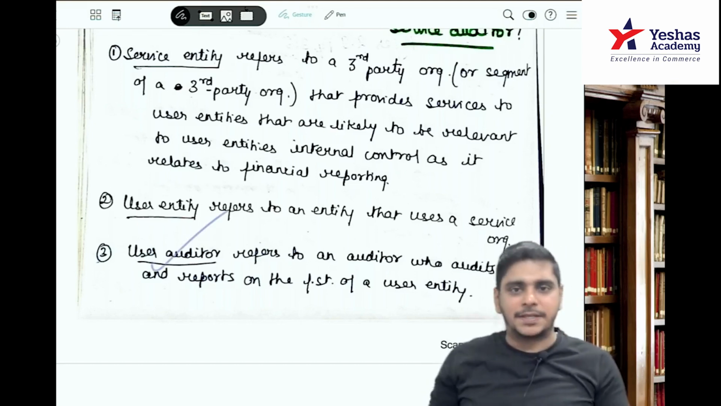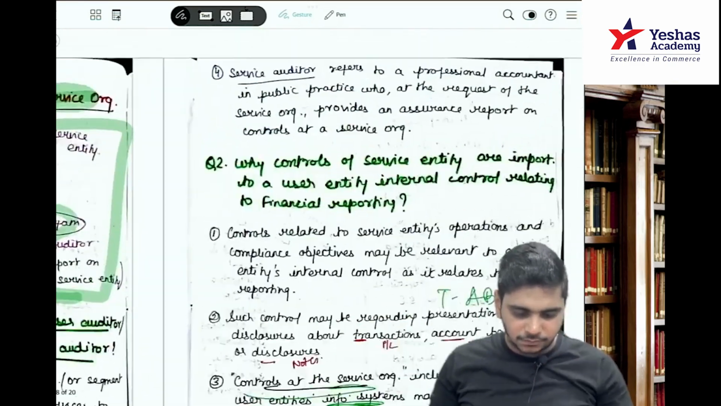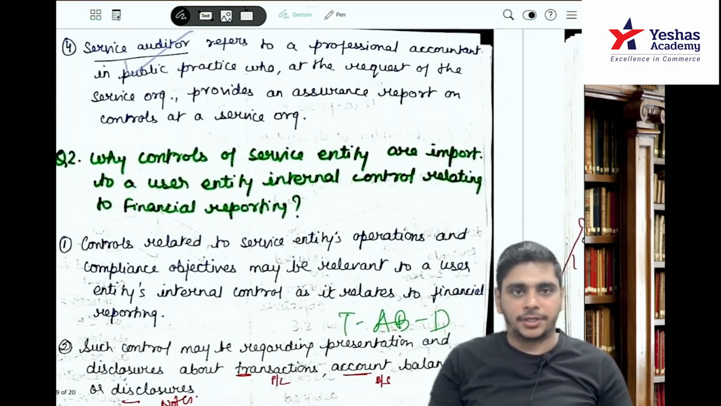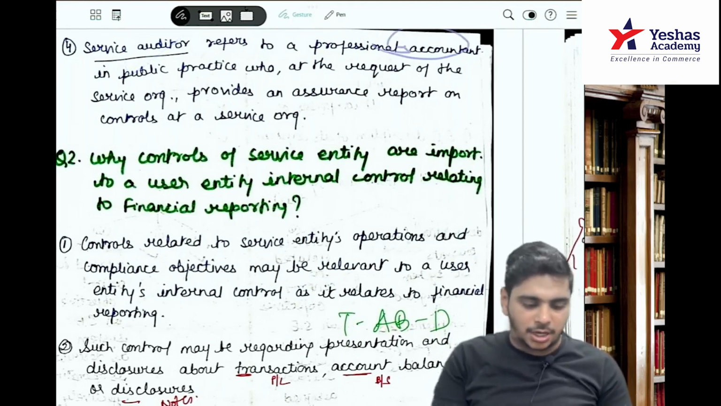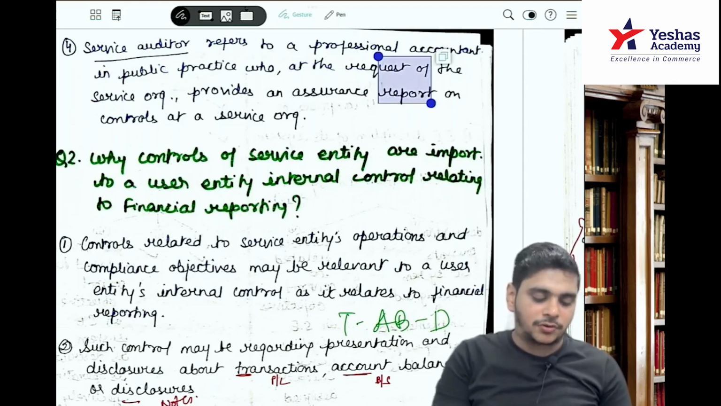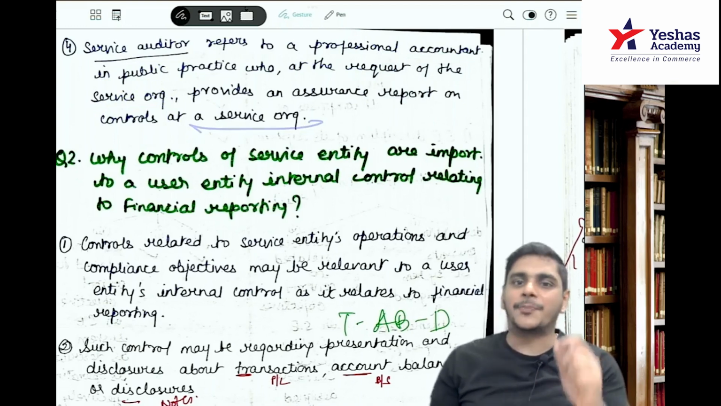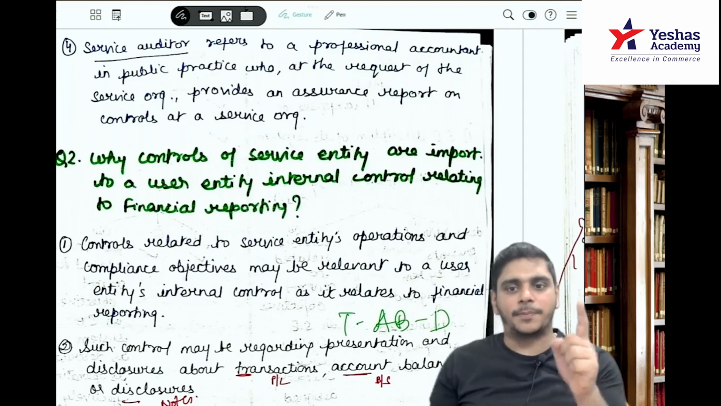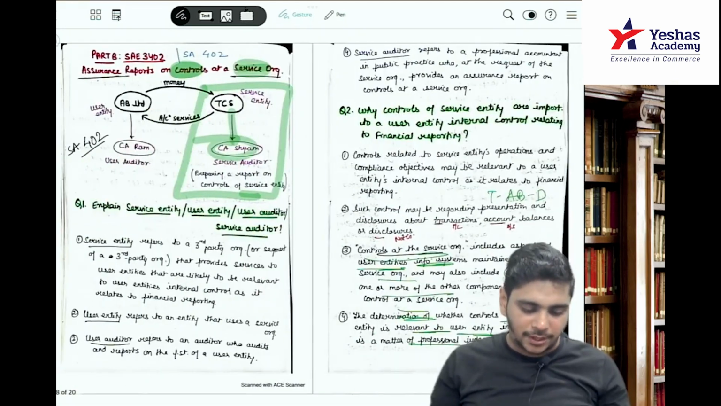So user auditor is basically, in an example, CA Ram. Next. Service auditor, he is basically Shyam. It refers to a professional accountant, that means a chartered accountant in public practice, who at the request of TCS will provide an assurance report on the controls at TCS. So when you are preparing a report, you are not preparing a statutory audit report, you are preparing a report on the controls at service entity. Understood question number 1?